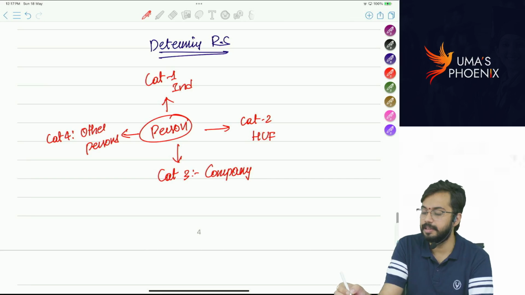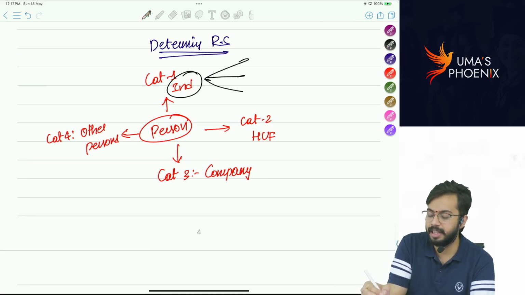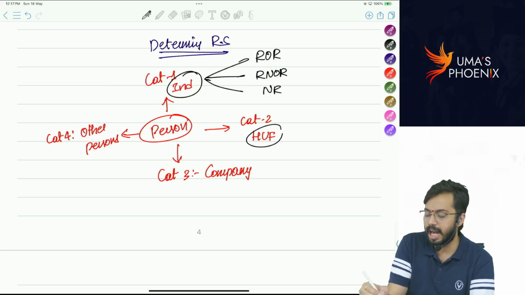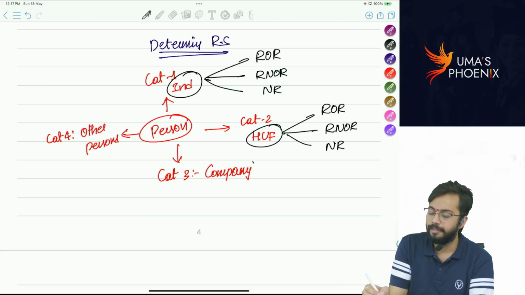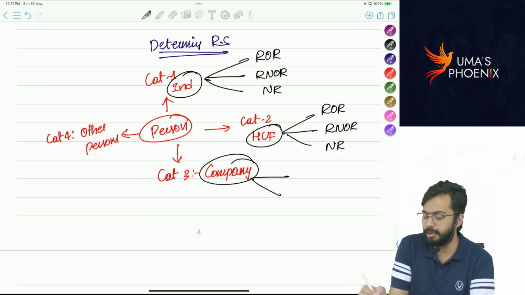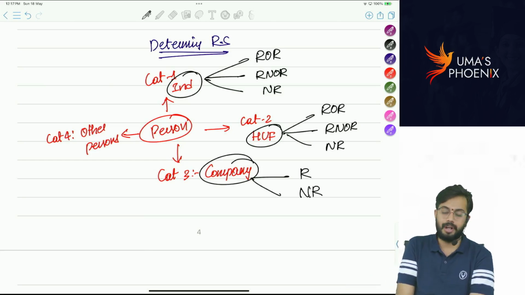Under category 1 individual, there are 3 residential statuses: ROR, RNOR and non-resident. Under category 2 HUF, also there are 3 residential statuses: ROR, RNOR and non-resident. For company, there are only 2 residential statuses. Company can either become resident or non-resident.